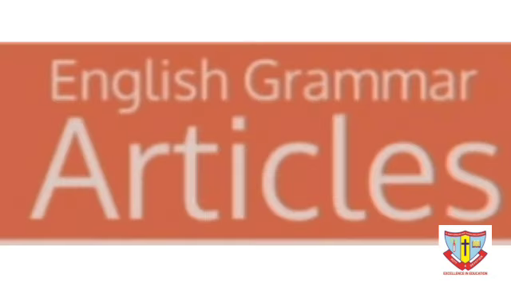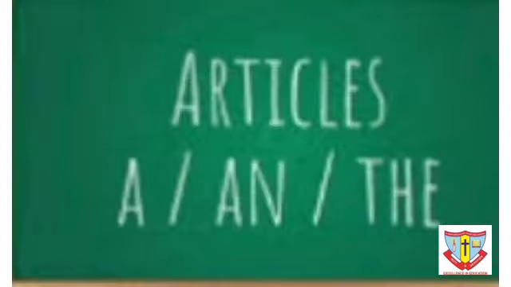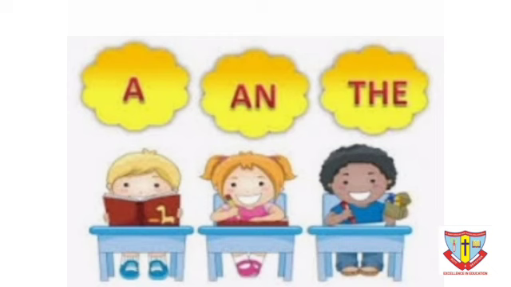In this class, we said that we'll discuss articles. So now let us study about articles. In English, there are three articles: a, an, and the. Articles are used before a noun to indicate whether the noun is a particular one or any one.